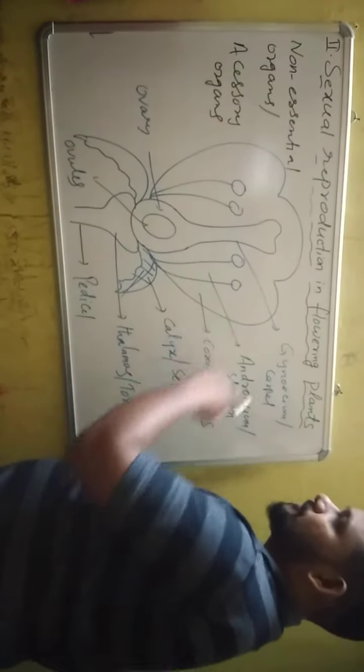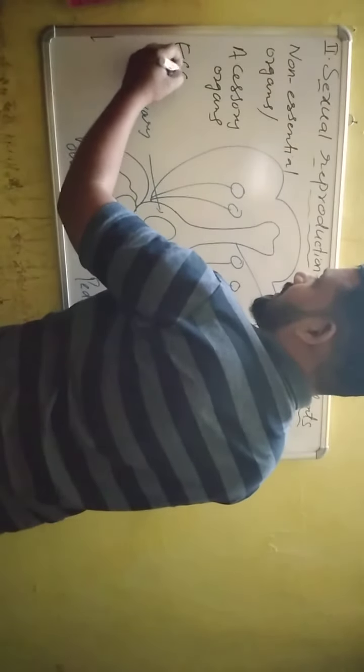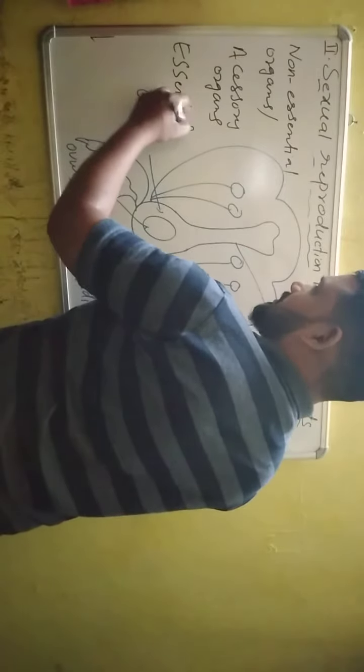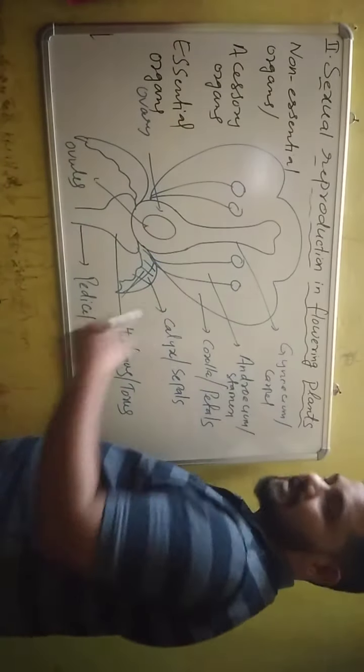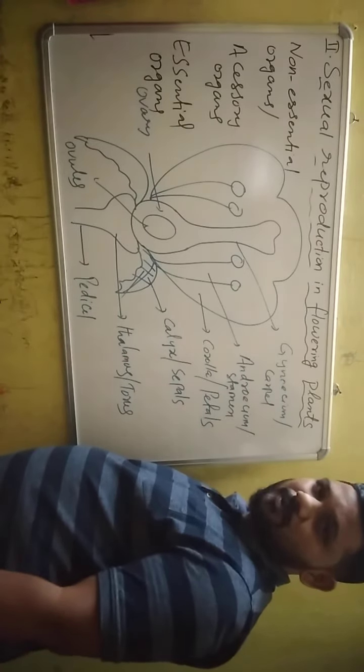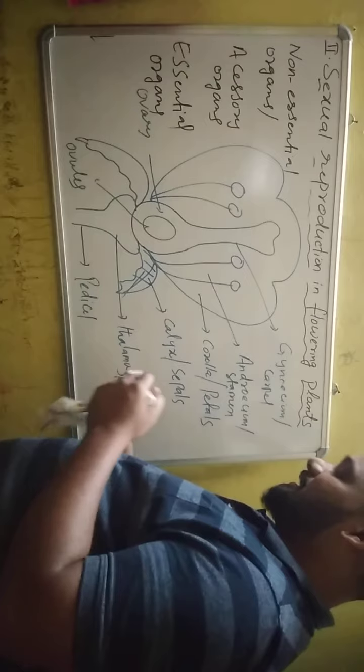The third and fourth floral organs, androecium and gynoecium, are called essential organs because they directly take part in sexual reproduction or fertilization.